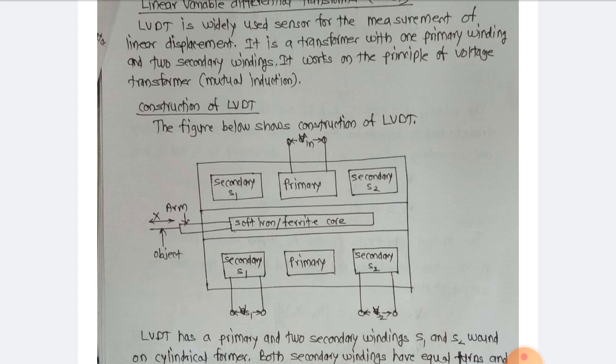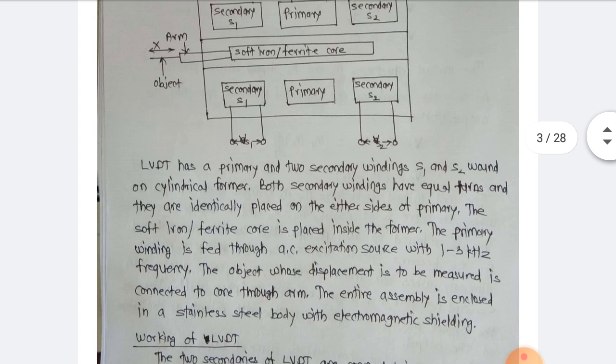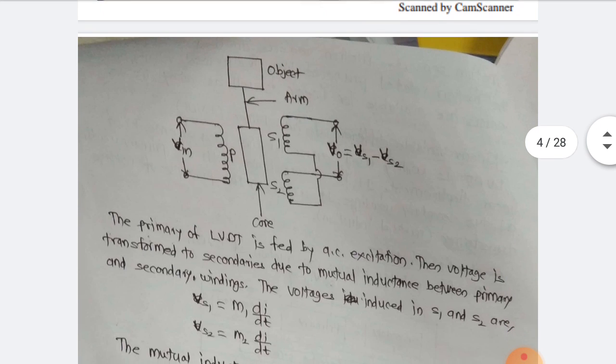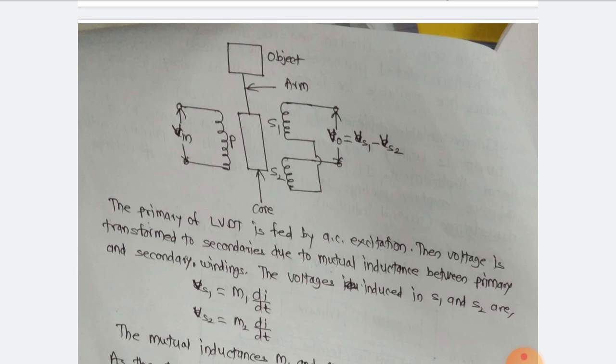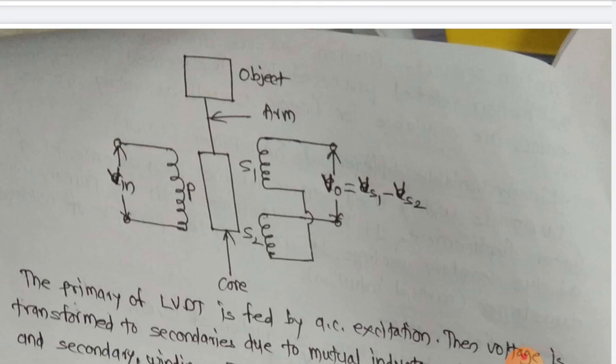Now the two secondaries of LVDT, as shown in this diagram. The two secondary windings of LVDT are connected in series opposition as shown. This is the diagram. The primary of LVDT is fed by AC excitation, which that particular voltage is transformed to the secondaries due to the mutual inductance between primary and secondary winding.